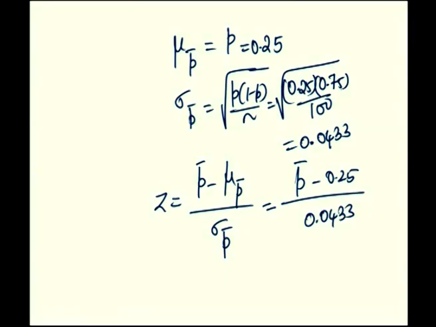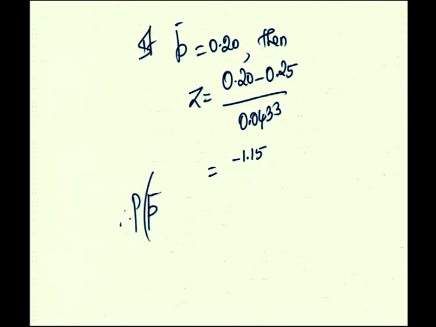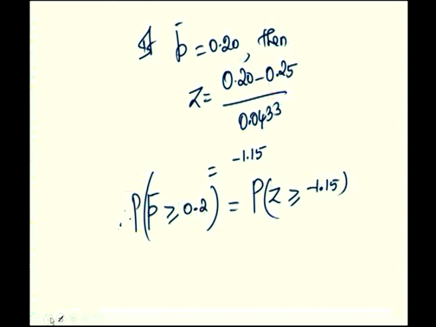So, the probability of P bar of 0.2 has to be converted first of all. If P bar is equal to 0.20, then what is your Z value? Z is equal to 0.20 minus 0.25 divided by 0.0433, which is minus 1.15 Z value. Therefore, the probability of P bar greater or equal to 0.2 is P of Z greater or equal to minus 1.15. Plot this in the diagram and see what area is required.